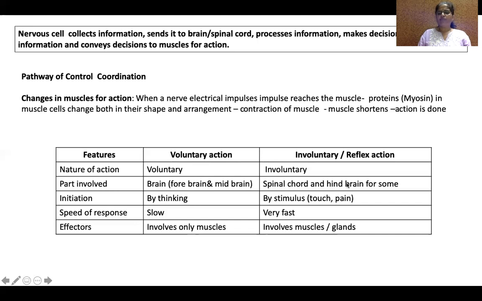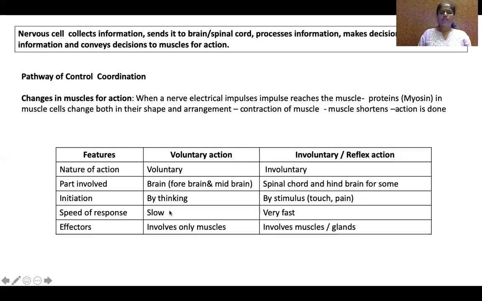The hindbrain performs functions in the internal organs. The spinal cord handles the sense of touch, actions that do not require thinking. We know voluntary involves thinking. Involuntary is just by a sense.